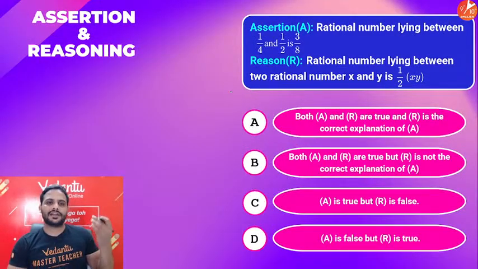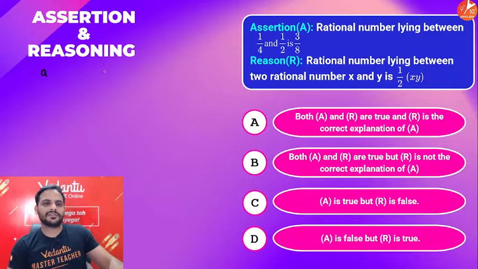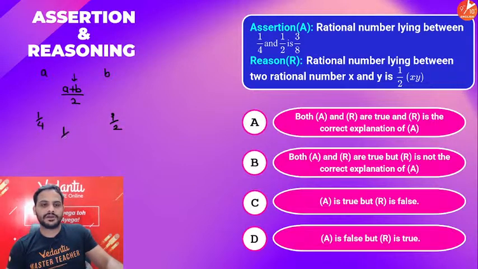Whenever we want a rational number between two rational numbers A and B, we get it as A plus B by 2. Here we have 1 by 4 and 1 by 2, so (1 by 4 plus 1 by 2) whole divided by 2, which is 3 by 4 divided by 2, which is equal to 3 by 8.